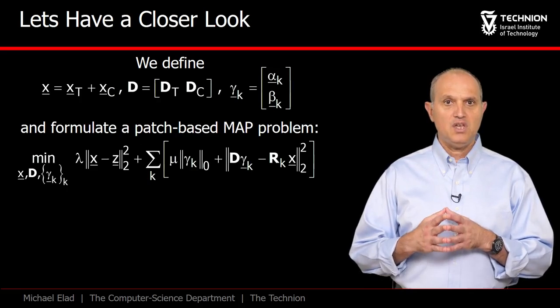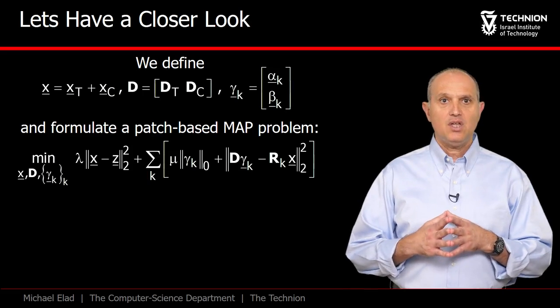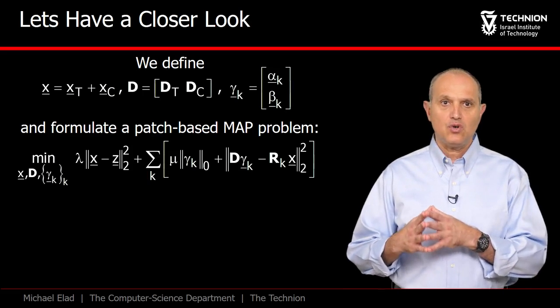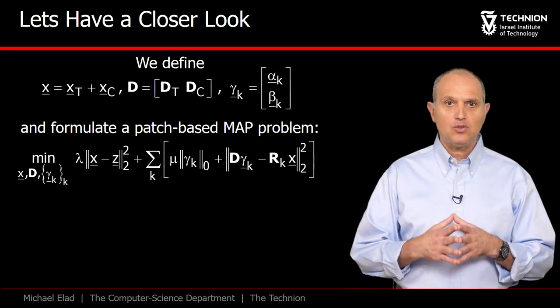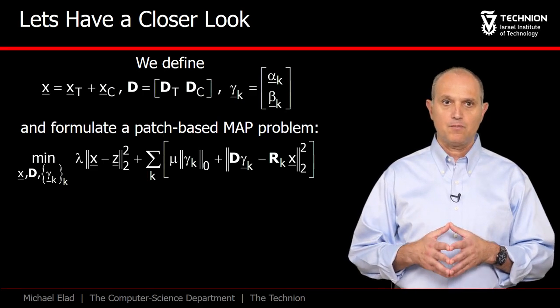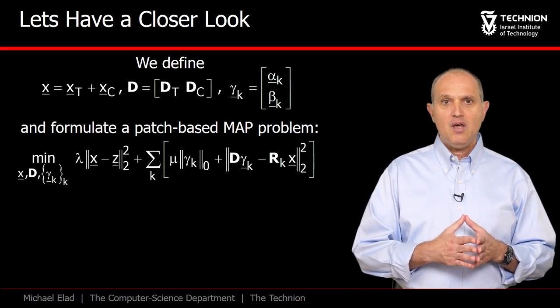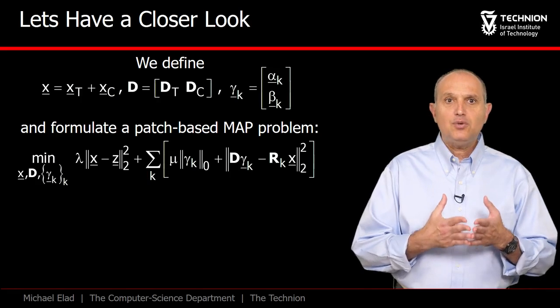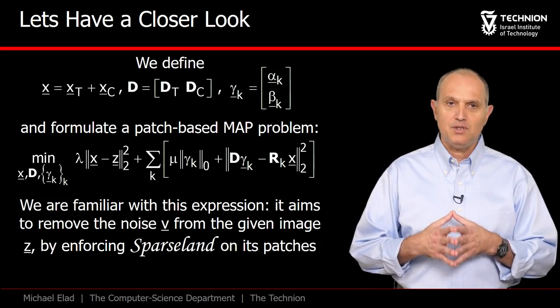We are given a noisy image Z, and we are searching for a clean version of it, X, that will be the sum of cartoon and texture contents. We require that every patch in X has a texture and cartoon content that can be described sparsely by a local dictionary D. Observe that D itself is also defined as an unknown, being the concatenation of the two dictionaries DC and DT. Have you noticed what we have just written?